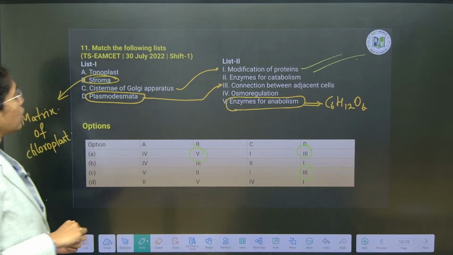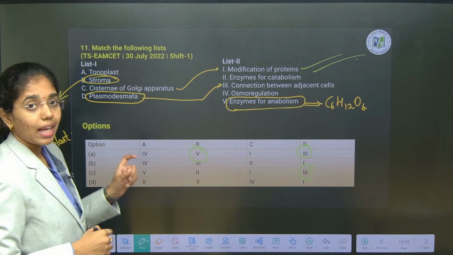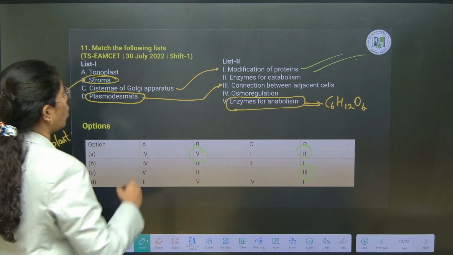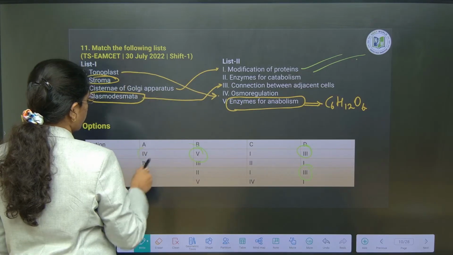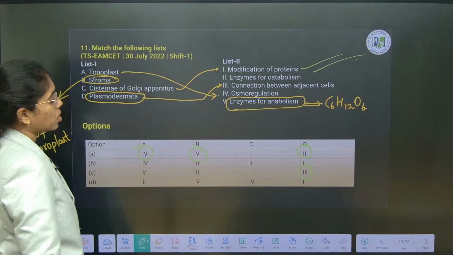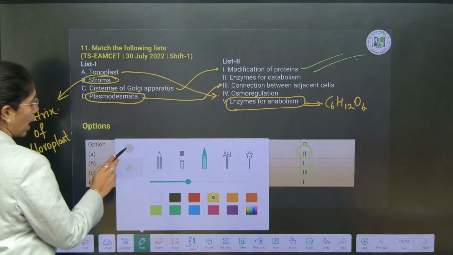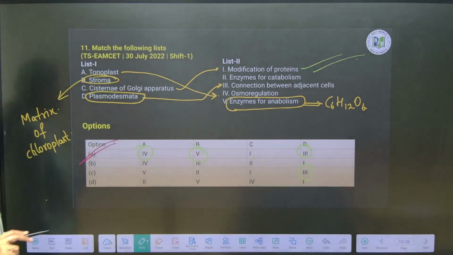And here we go with tonoplast. Tonoplast, which is the outer layer of vacuole, will help in the osmoregulation between cytoplasm and vacuole in a plant cell. So which is option 4. A is 4, B is 5, C is 1 and D is 3. Here the right answer is option A.